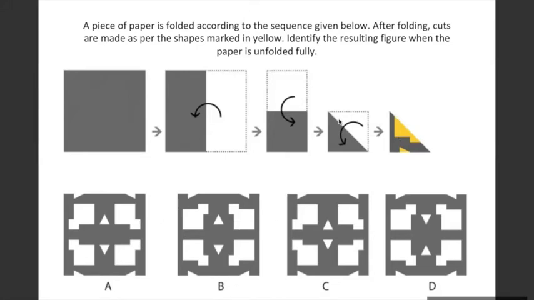What you have to work out is, when you open this out in the reverse sequence and it becomes a square, which is the correct option. In this case, it's an easier one, so what you do is draw what will come out when it is opened.